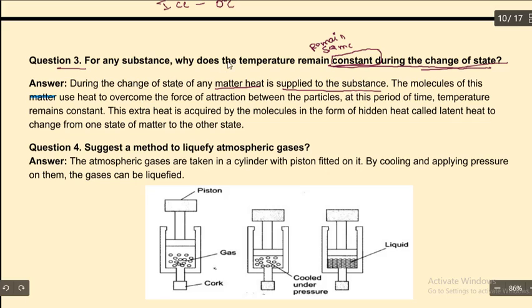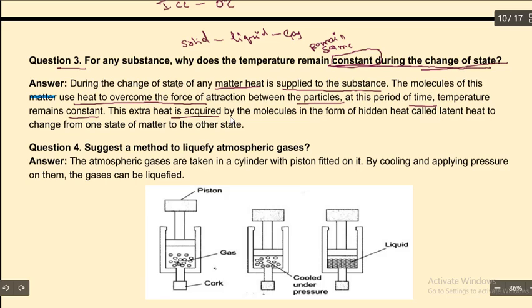So to change from one state to another, for example, from solid to liquid, or liquid to gas, or gas to solid, gas to liquid. When there is a change in physical state, the temperature is going to stay constant. The molecules of this matter use heat to overcome the force of attraction between the particles. At this period of time, temperature remains constant.